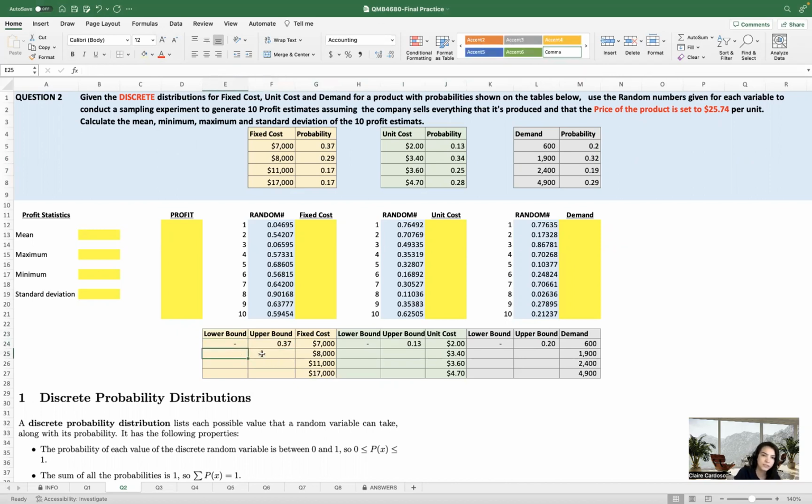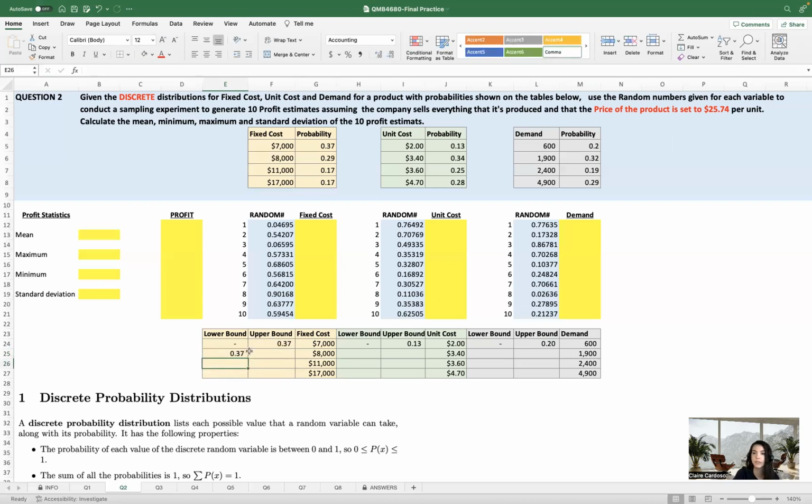So for our second portion, to have a fixed cost not of 7,000 but of 8,000, it has to start with the same amount as the highest probability of the one before. So the probability of getting 8,000 does not start at 0, it starts at 37%.